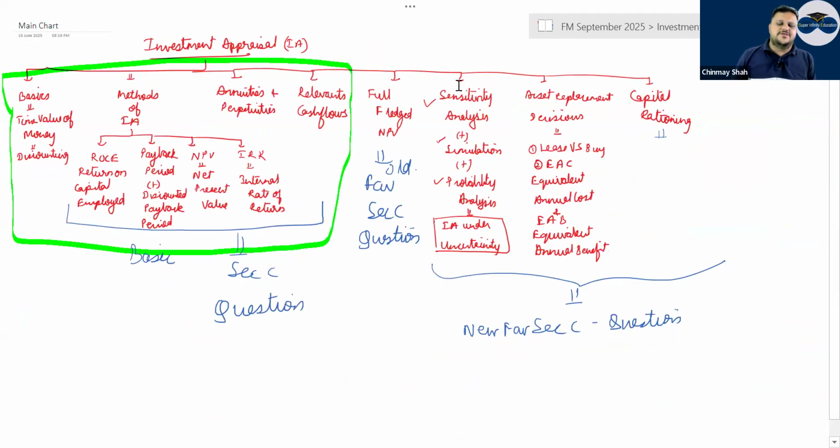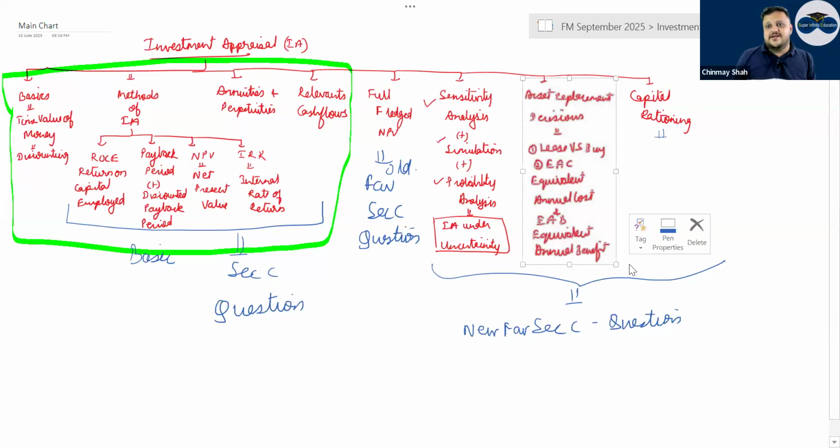Investment appraisal is quite a big portion, around 30-35 marks. You can expect this as a Section C question. A lot of you say that in Section C only a full-fledged NPV will come. Generally I see students preparing full-fledged NPV, but mind you, the examiner's favorite right now is asset replacement decision, lease versus buy.